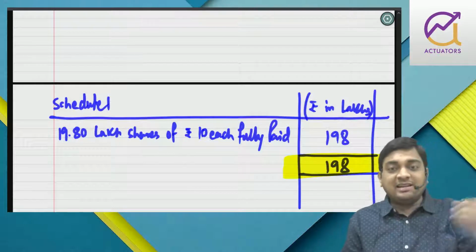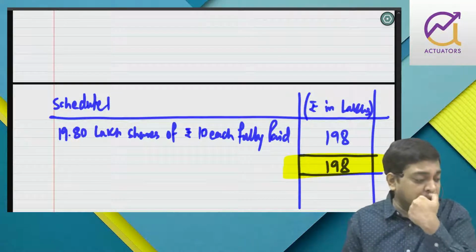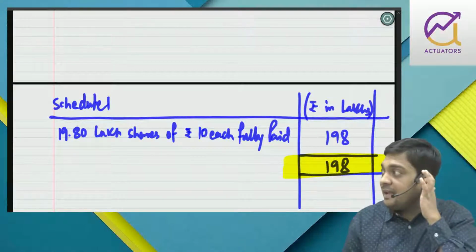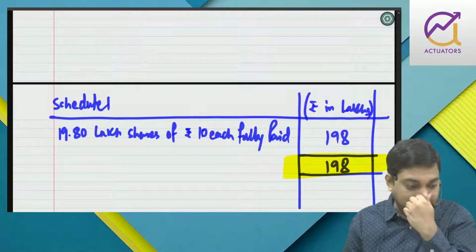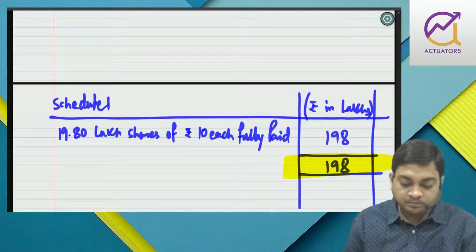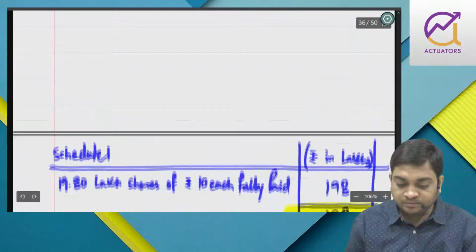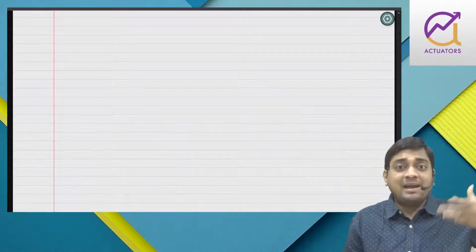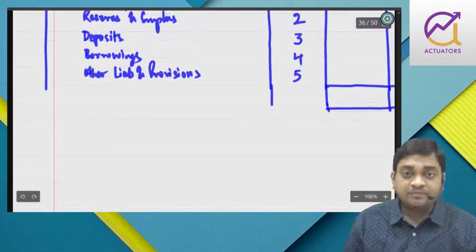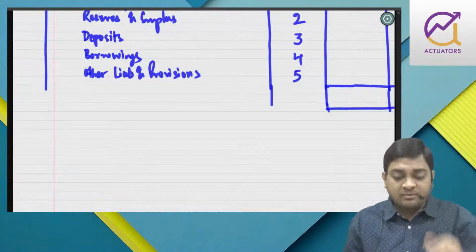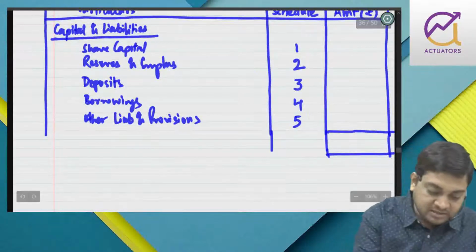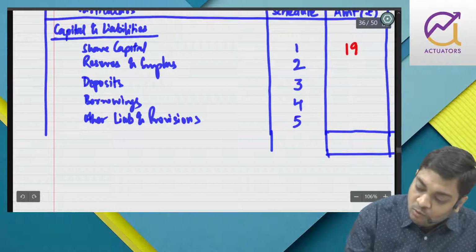When you are preparing the liability side, you need to see the credit side. That we know. When you prepare the balance sheet, you need to pick up items for the liability side from the credit side of the trial balance. So we have got this 198.